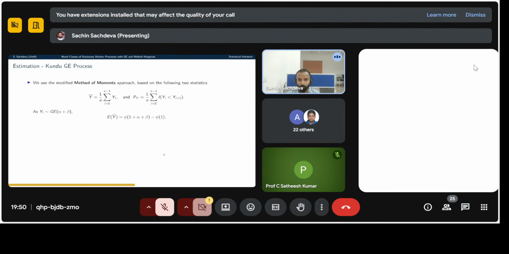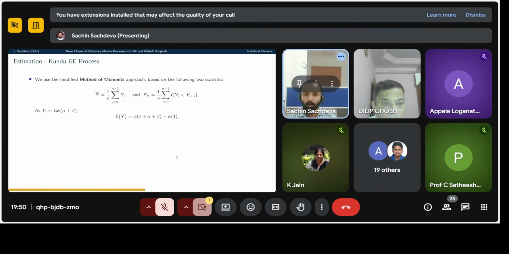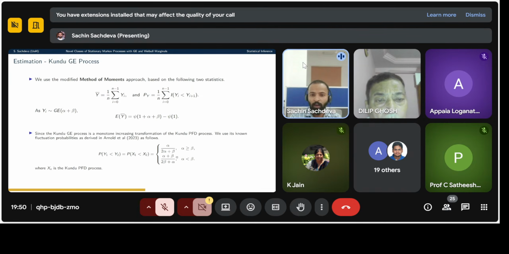For the Kundu GE process, we have used the modified method of moments approach based on the following two statistics. The Kundu GE process has two parameters, alpha and beta. So for that, we use the two statistics, Y bar and PY. PY we are calling the fluctuation probability. As Yi follows a generalized exponential distribution, the expectation of Y bar is readily available. For the expectation of PY, since the Kundu GE process is a monotone increasing transformation of the Kundu PFD process, we use its non-fluctuation probability.